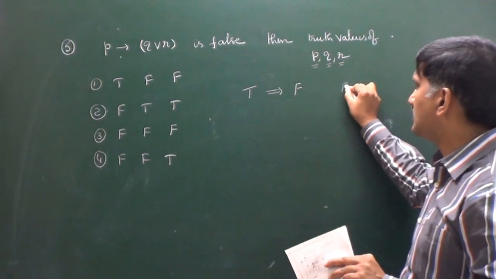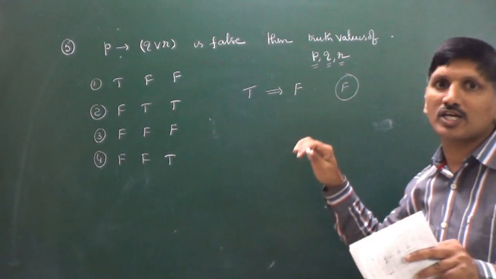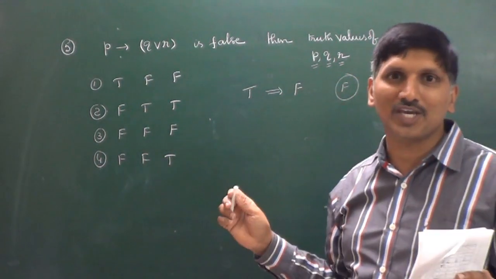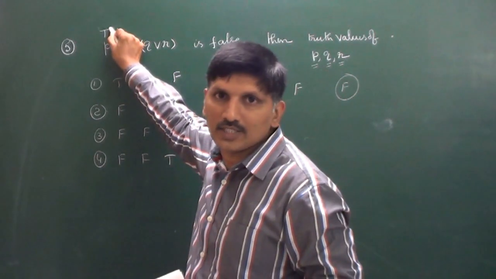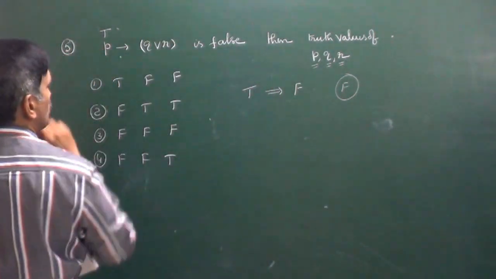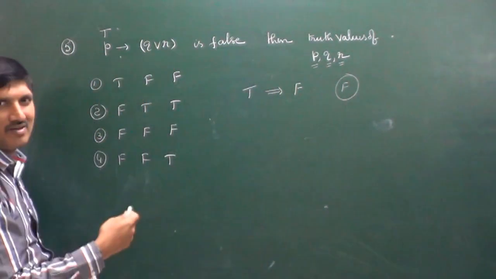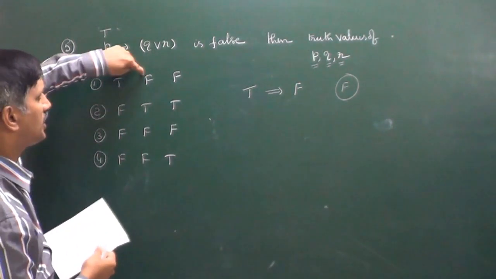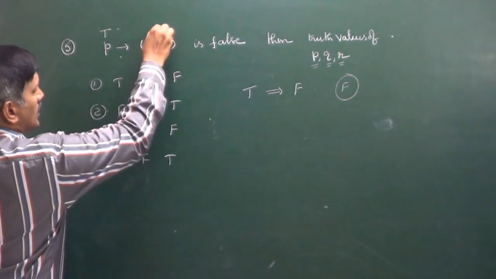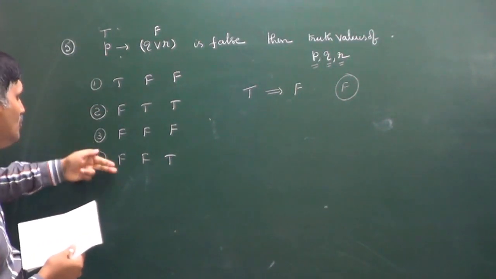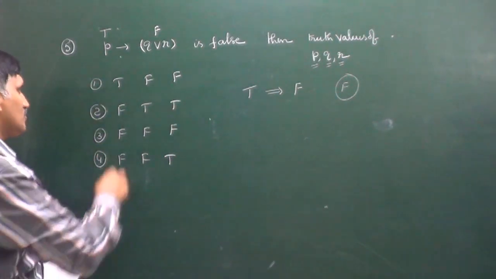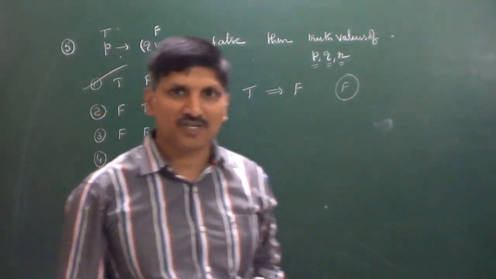Then only implies is false. In all the rest of the cases, it is true. That's why this must be true. Yes or no? So the first one must be true, Q or R, whatever it may be. In this case it is false, because P must be true. So P is true only in the first case. That's why we can say the first option is correct.